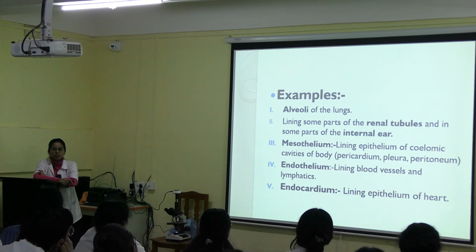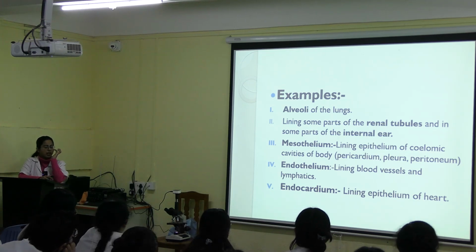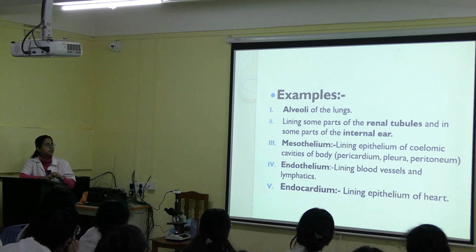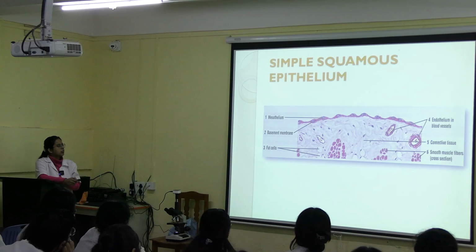Mesothelium means the lining epithelium of coelomic cavities like the pericardium, pleura and peritoneum. Endothelium is the lining epithelium of blood vessels and lymphatics. And endocardium is the lining epithelium of the heart. So these are the places where simple squamous epithelium can be found. Now this is the diagram of simple squamous epithelium. These are the nuclei, these are the flattened epithelial cells.